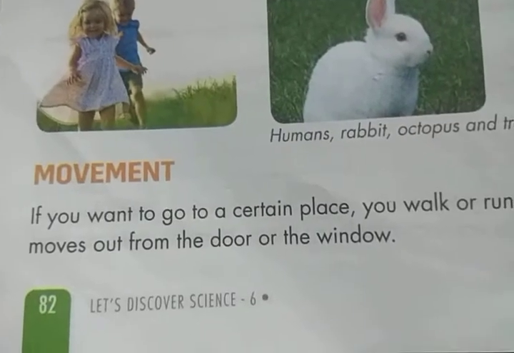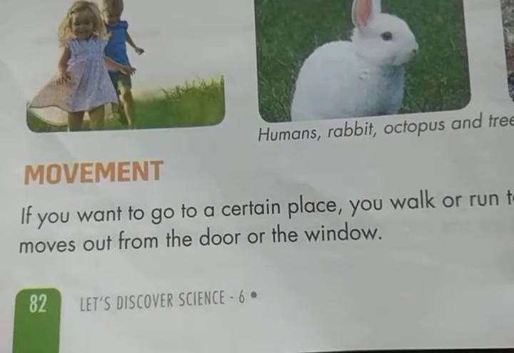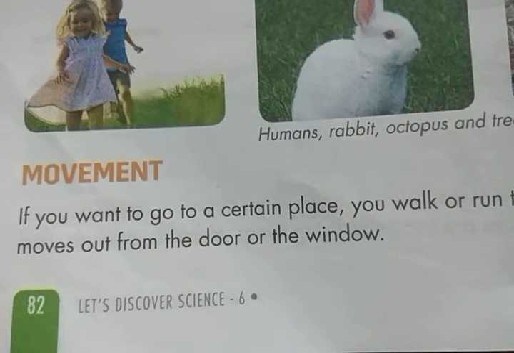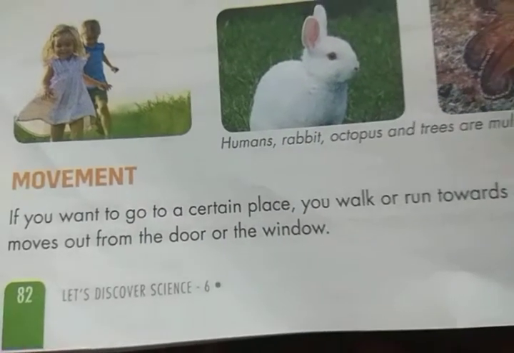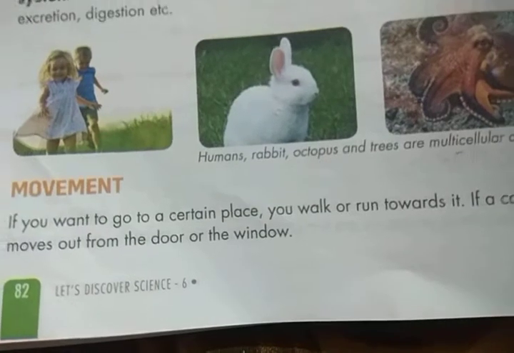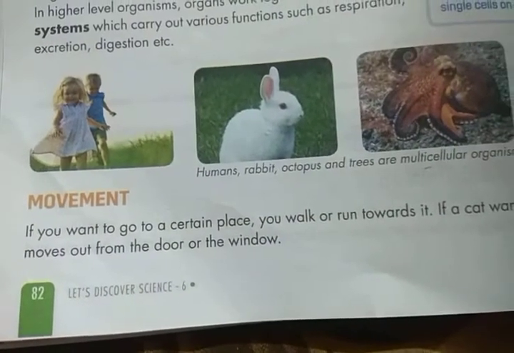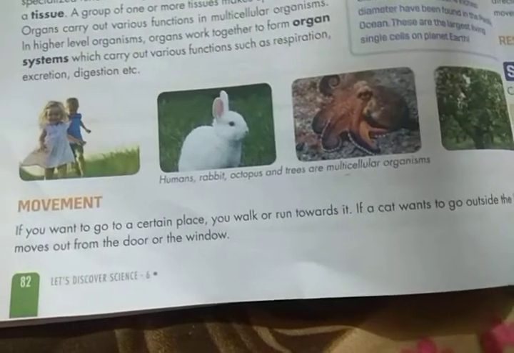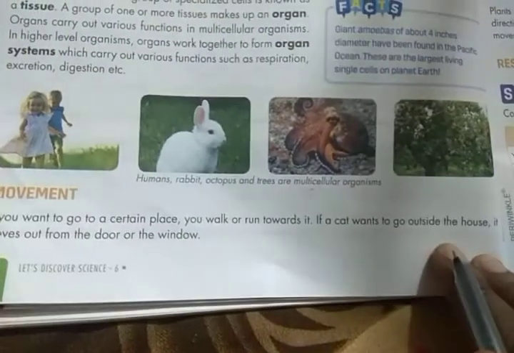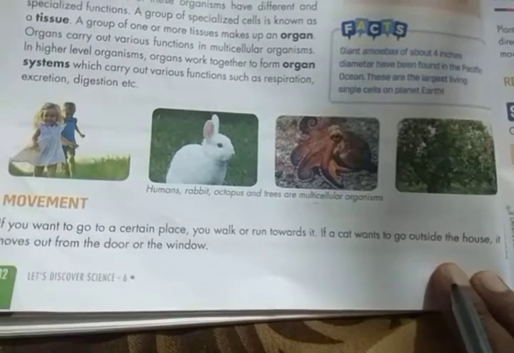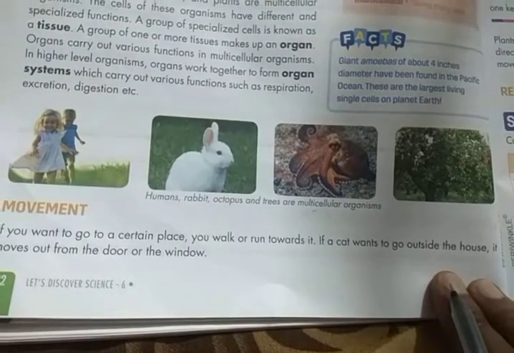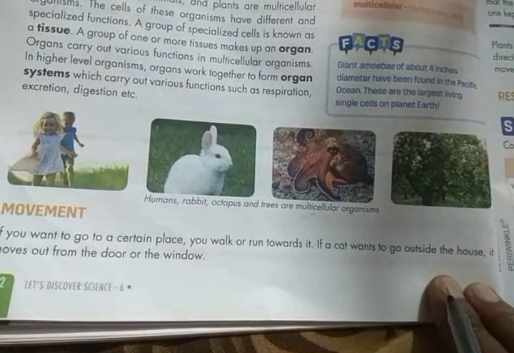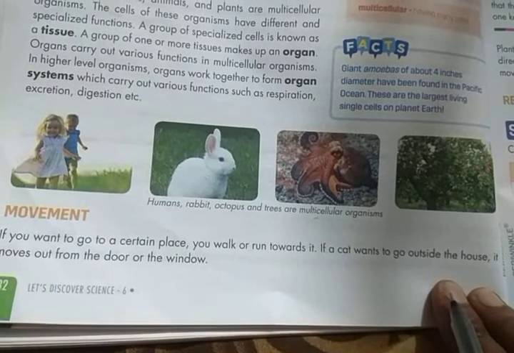if you want to go to a certain place, you walk or run towards it. If a cat wants to go outside the house, it moves out from the door or the window.